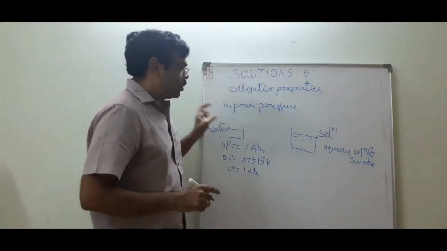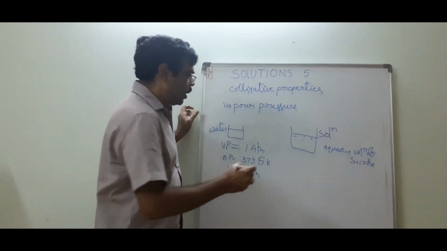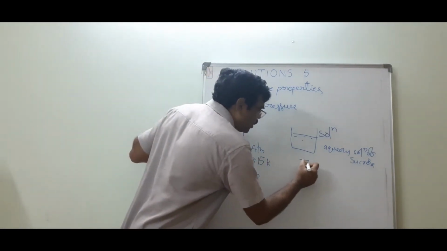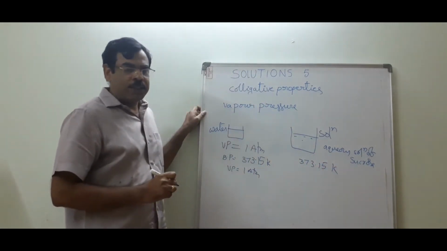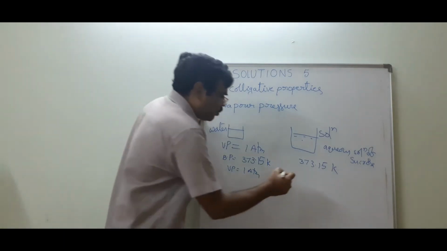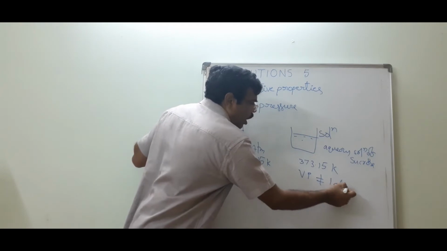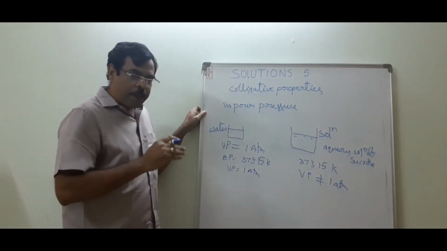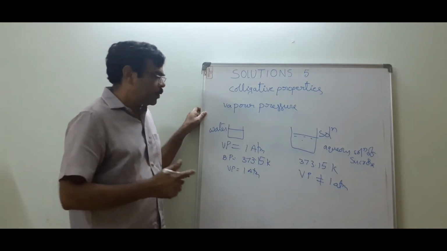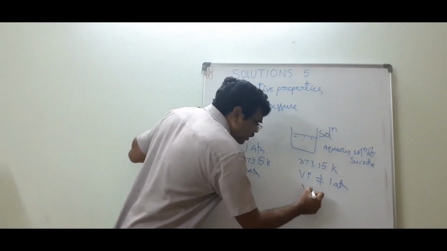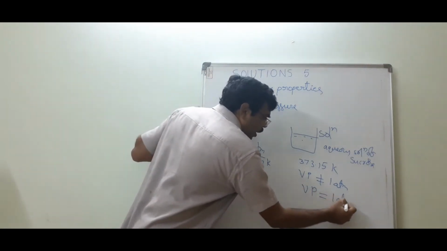On heating the solution, its vapor pressure rises. On reaching 373.15 Kelvin, it does not boil. Its vapor pressure is also not equal to 1 atmosphere. On further heating, the temperature rises and the solution starts boiling. At this point, vapor pressure is equal to 1 atmosphere.